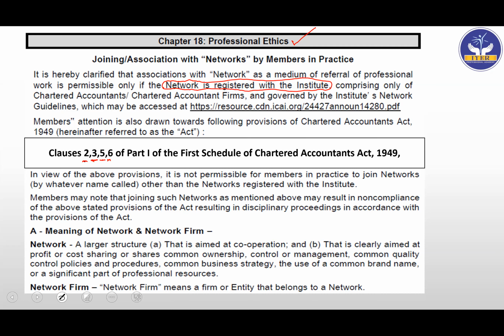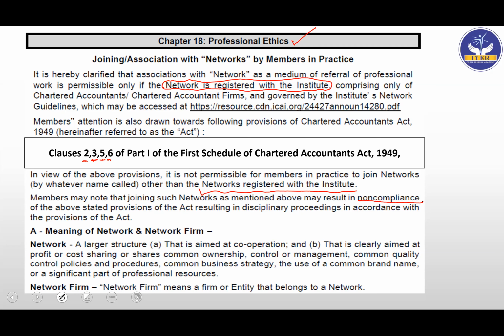They are making it clear that first of all the networks should be registered with the institute. Secondly, if there is a CA firm which is part of a network, then that network has to be registered with the institute. Okay, so very important thing. Members may note that joining such network as mentioned above may result in non-compliance of the above stated provisions of the Act, resulting in disciplinary proceedings in accordance with the provisions of the Act. So if you're joining networks which are not registered with the institute, then it will lead to direct non-compliance.